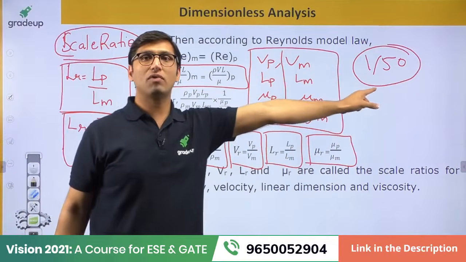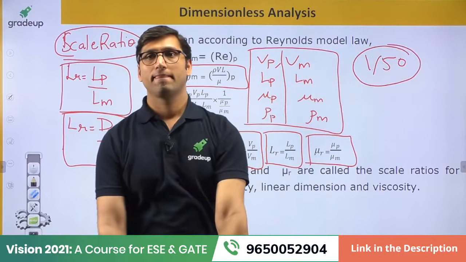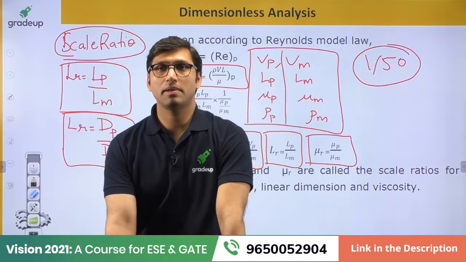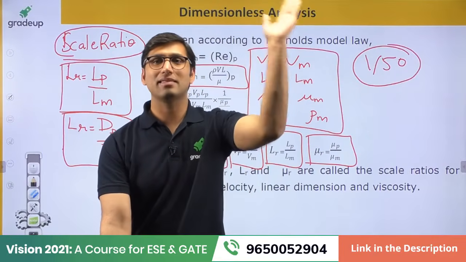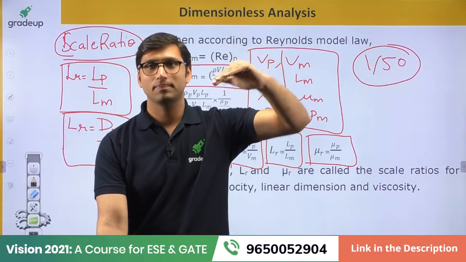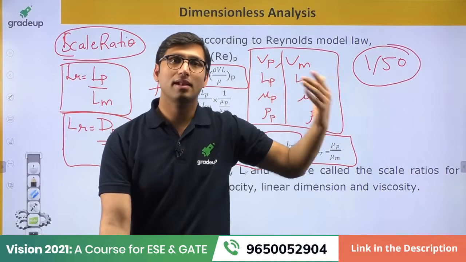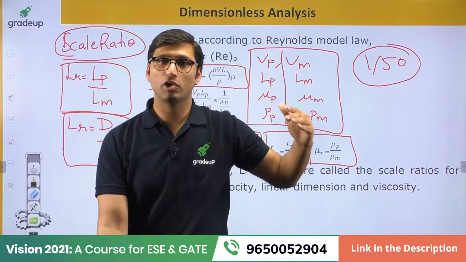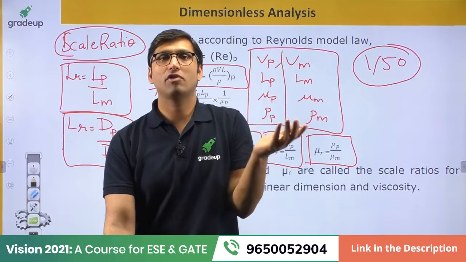So if it is given to you as 1 by 50, characteristic dimension we need to use in place of duct, but you are saying length of the duct. See Madhu, that is another concept of characteristic dimension. Let's not go into that. We are talking about dimensional analysis. In that, scale ratio will be given to you. They will not be giving you the value of the area or the parameter.